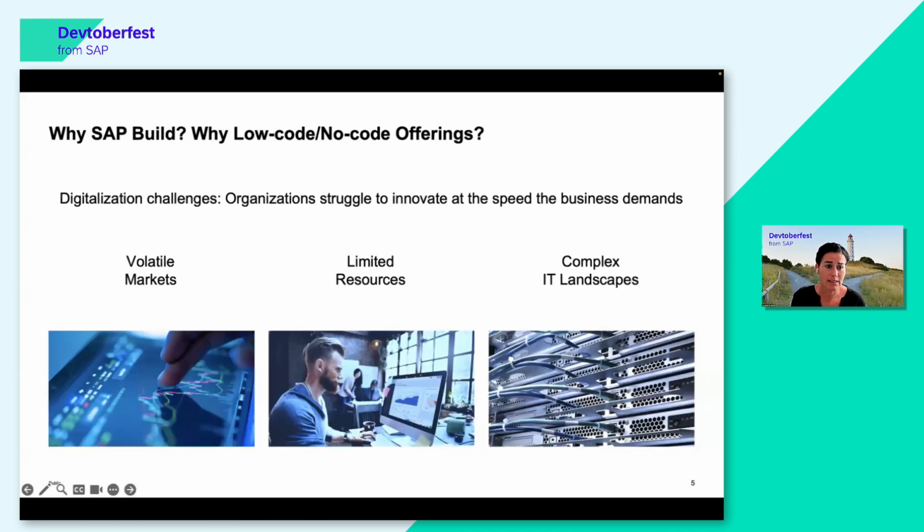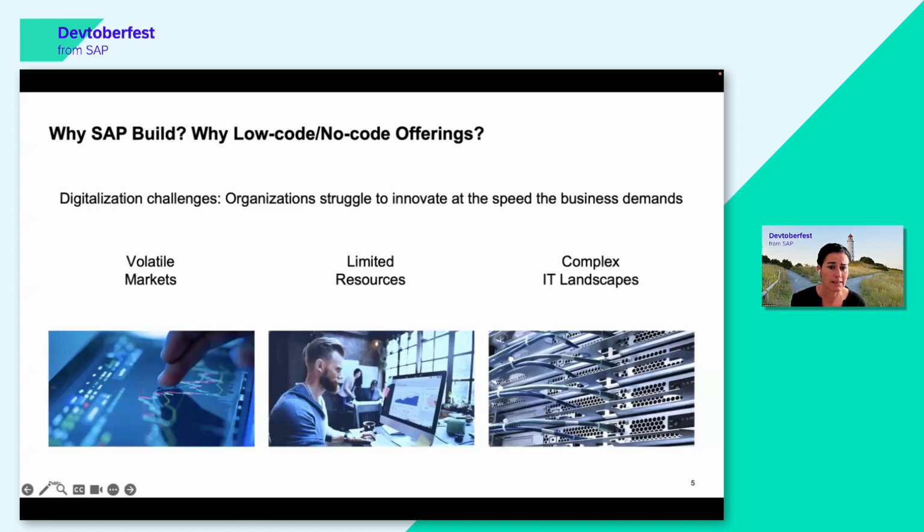And this they need to do despite this talent gap that also everybody's talking about, right? And since many companies have limited developer resources available, they are looking for ways to increase developer productivity, or also to enable another set of personas, so to say, to create applications. And actually, low-code, no-code tools are one way to overcome this challenge.